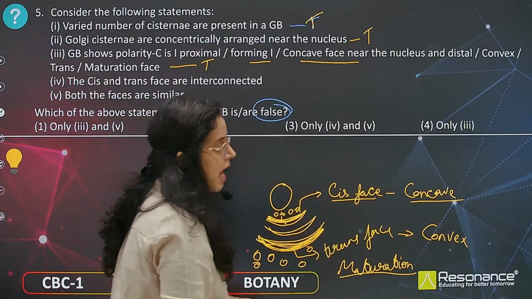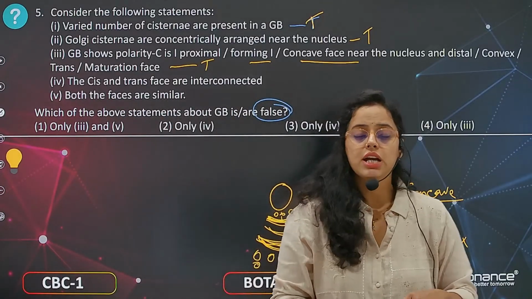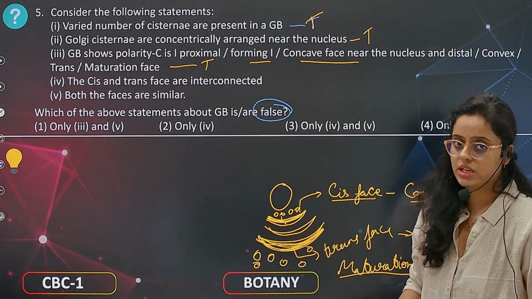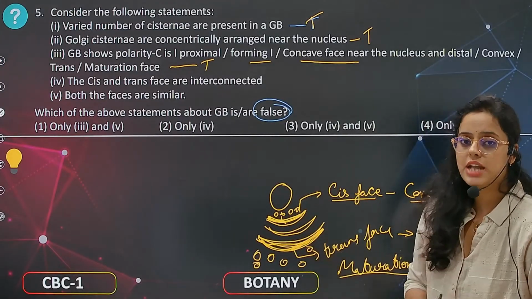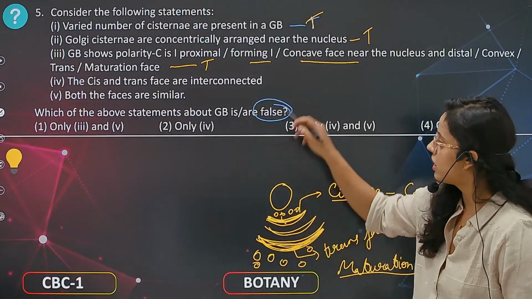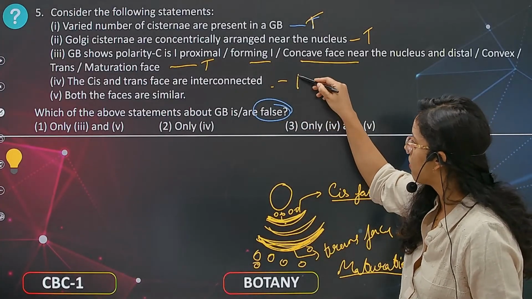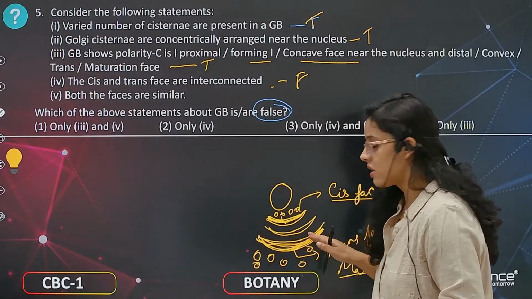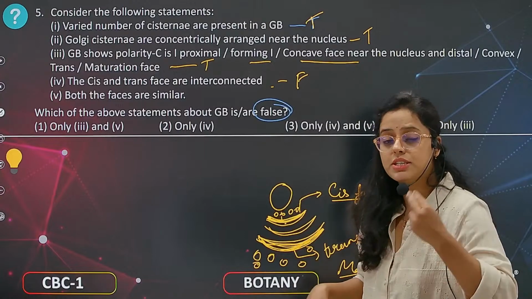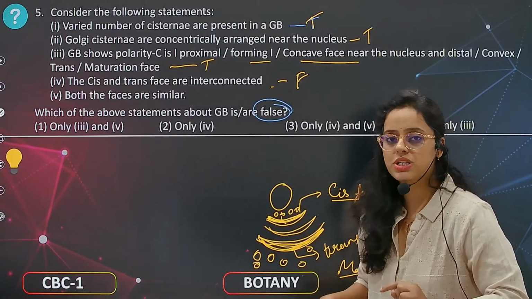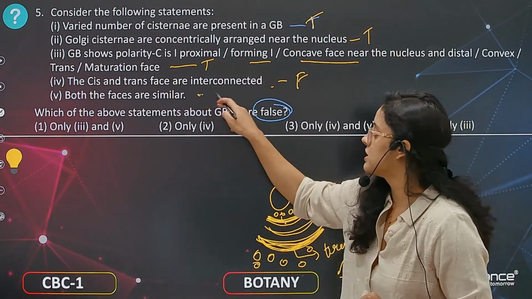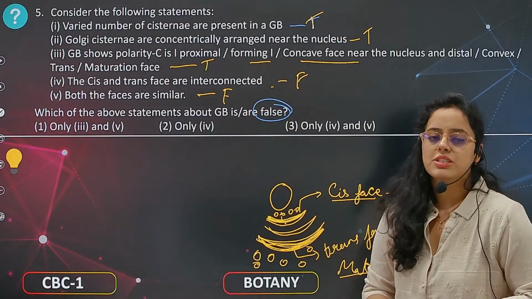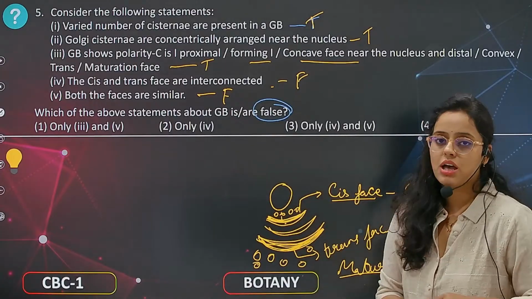The cis and trans faces are interconnected. Here the cis and trans faces are not interconnected. They have a certain diameter, they have thickness. They are not interconnected, so this is false. Now, both faces are similar. No, both faces are not similar. Why? Because the cis face was concave and the trans face was convex in shape. So this is also false. So I have explained the statements. Now you can mark the answer.